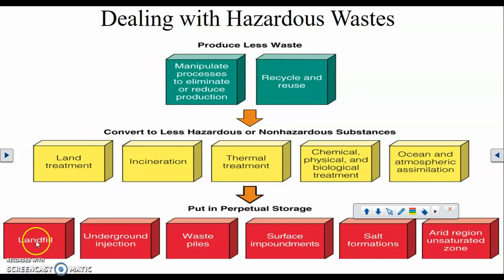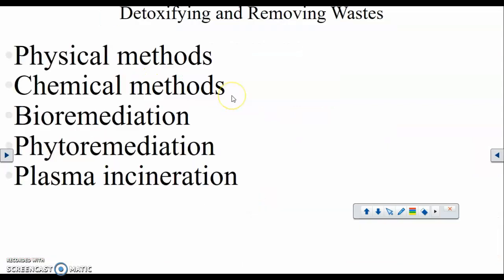Now, obviously, anything in perpetual storage can leak and contaminate, in this case, the land, the soil. It can contaminate water, which is probably one of the most important things. It can kill the local flora and fauna, so it can kill local plants, and so on and so forth. And if there are any living humans around it, it can hurt those people as well, no matter where it is, whether that's in the Marshall Islands or in the middle of the Mojave Desert. Okay, so that's how we deal with hazardous waste.